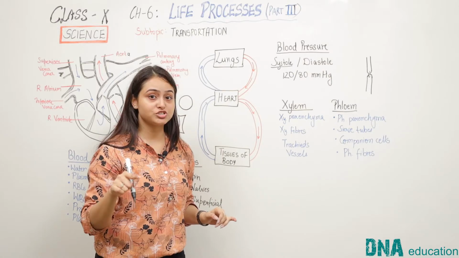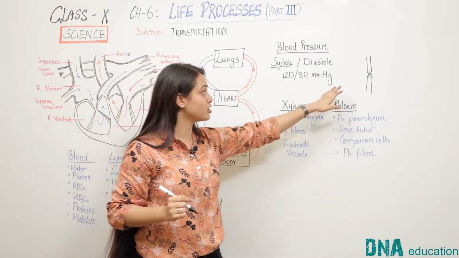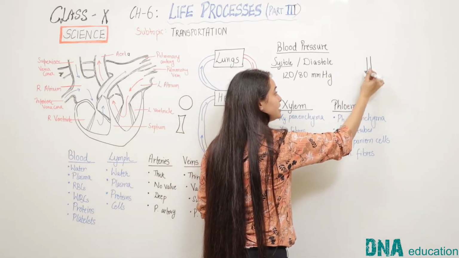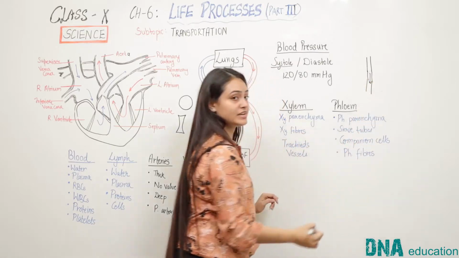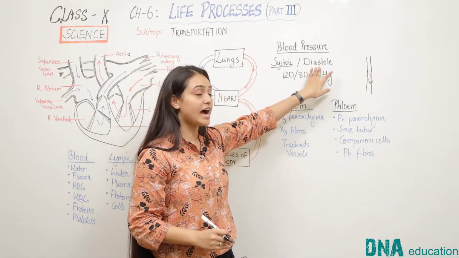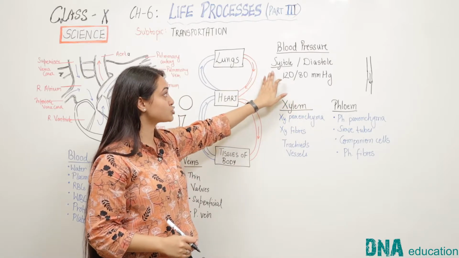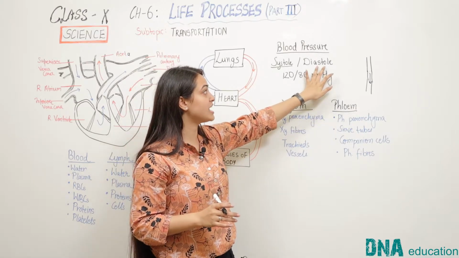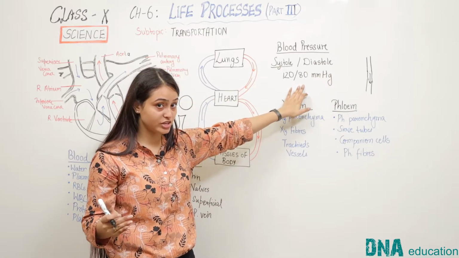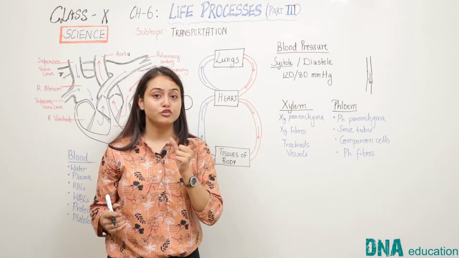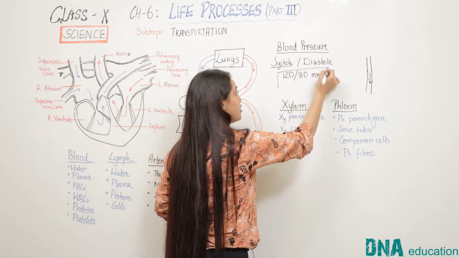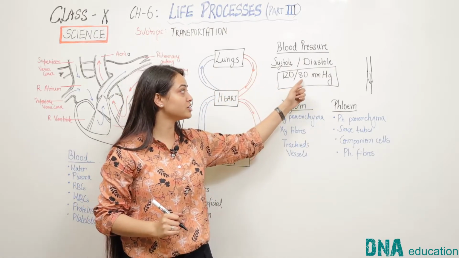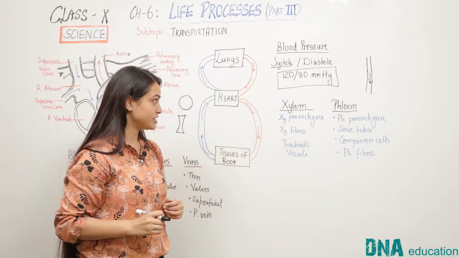So the pressure at which the first blood drop passes through the constriction is called the systolic pressure, and when the pressure is fully released and the blood is flowing fully in the vessel, it is called diastolic pressure. Basically, the systolic pressure of a normal human body is 120 mmHg and the diastolic pressure is 80 mmHg. So in general, the blood pressure of a normal human being is represented as 120 by 80 mmHg, in which 120 represents systolic pressure and 80 represents diastolic pressure.